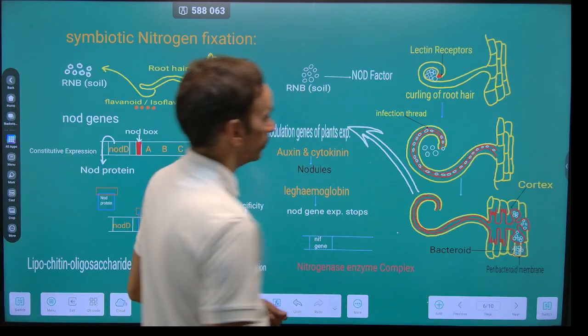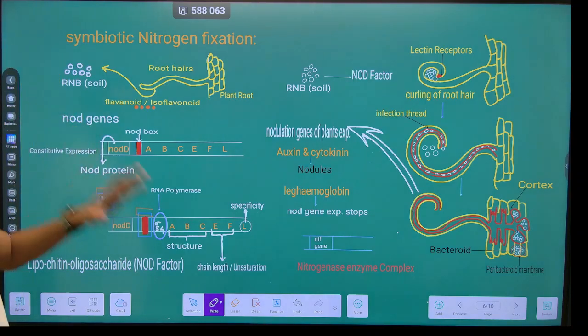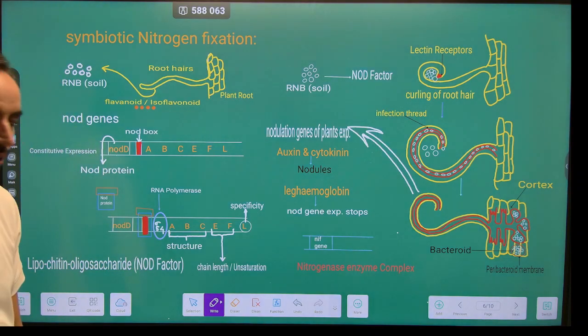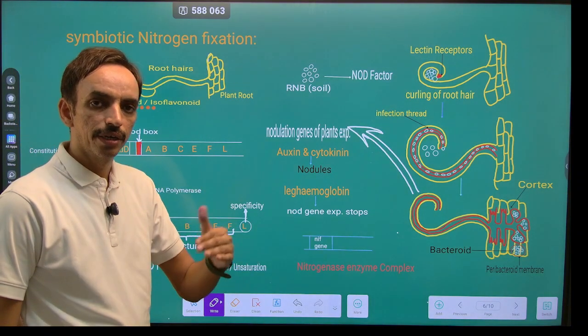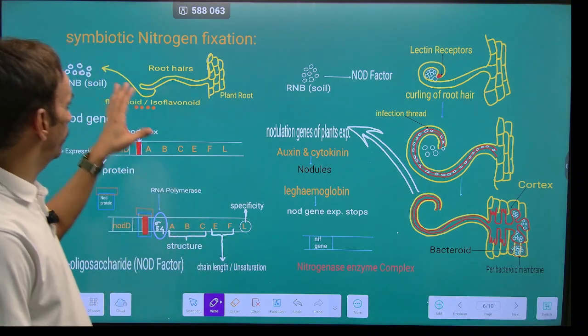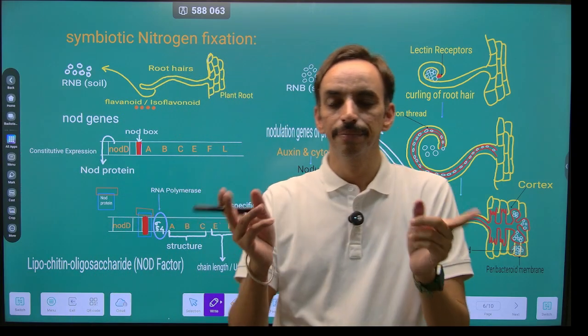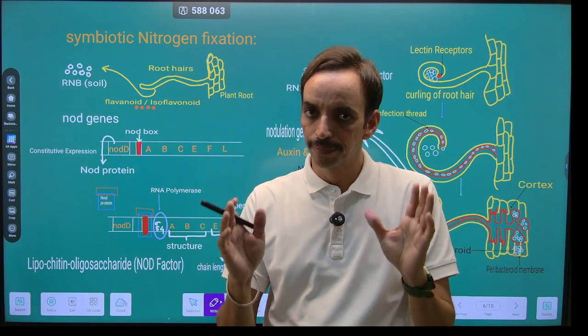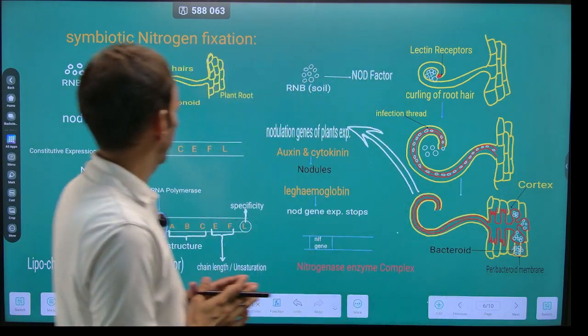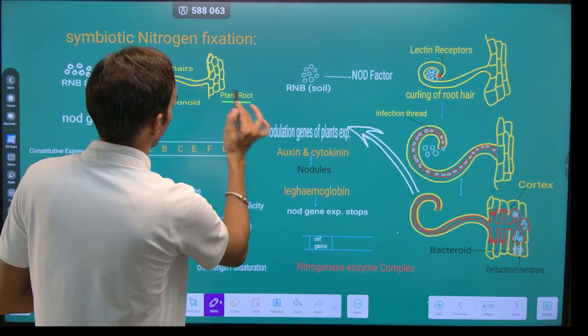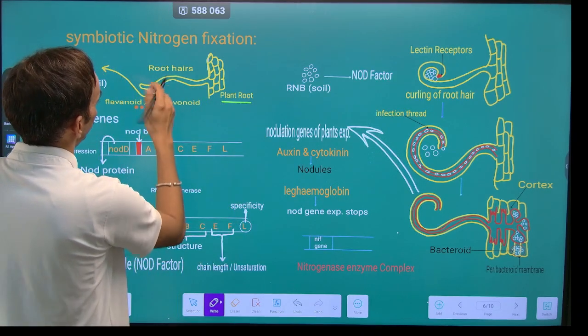Now, first we discuss the symbiotic nitrogen fixation, which will be followed by the free living nitrogen fixation. So if we talk about the symbiotic nitrogen fixation, it depends upon the signaling between the plant and the bacterium. Now the plant, it is the plant root here.